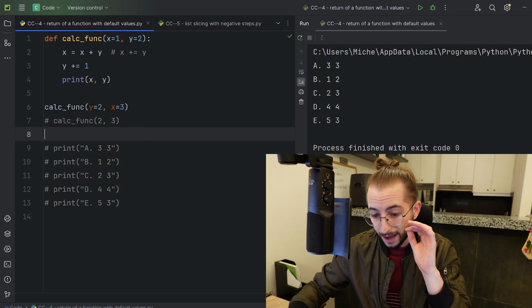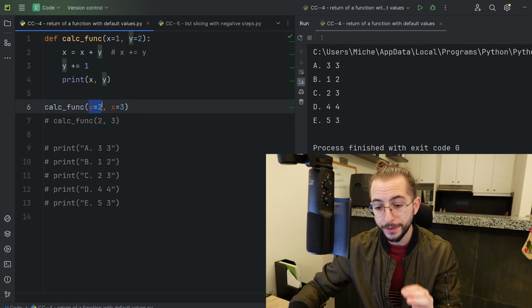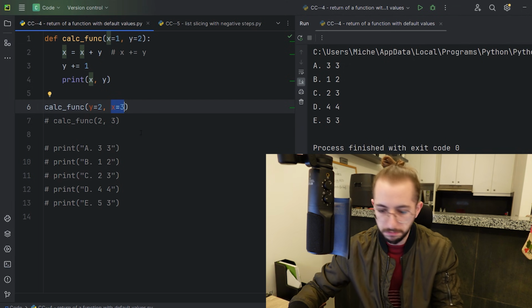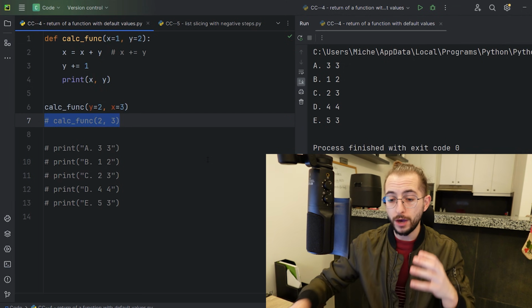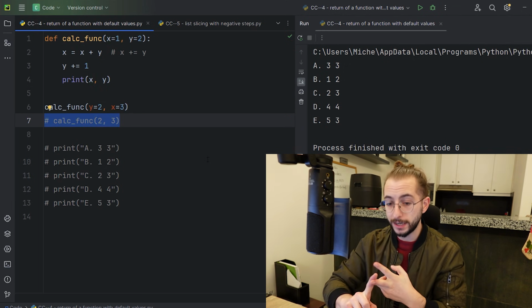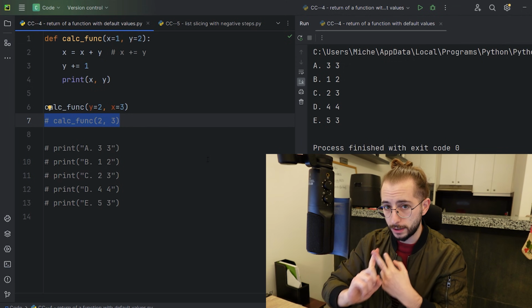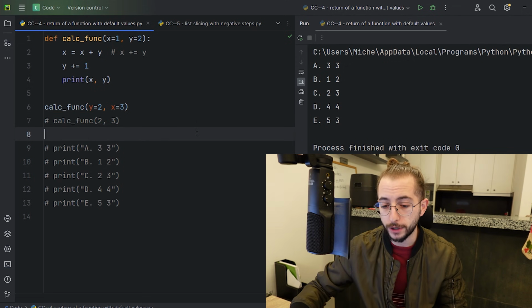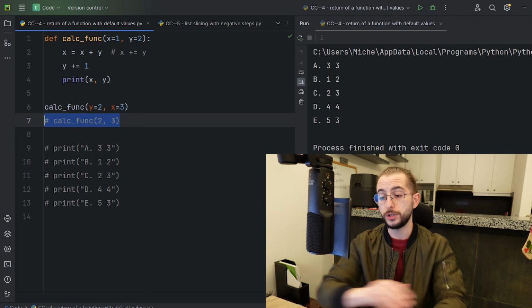But sometimes you want to define specific arguments. So you want to say that I want y to be equal to 2 and I want x to be equal to 3. Of course, we could have switched it up, but this is part of the question. So we have 2 things that we're learning: defining a function with default parameters and explicitly setting the arguments of a function. So what do you think the output is going to be?